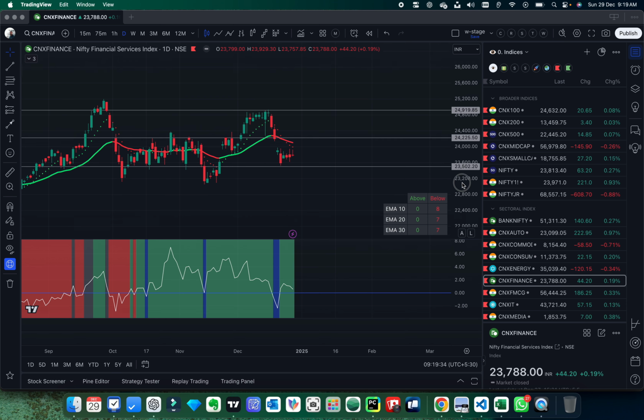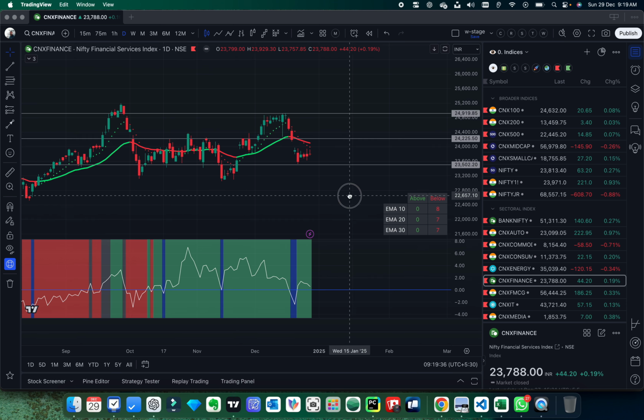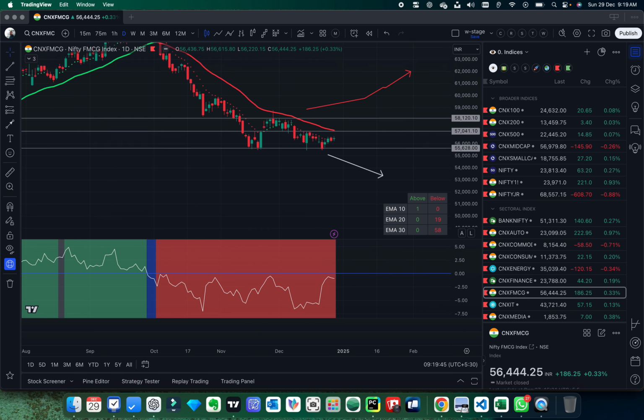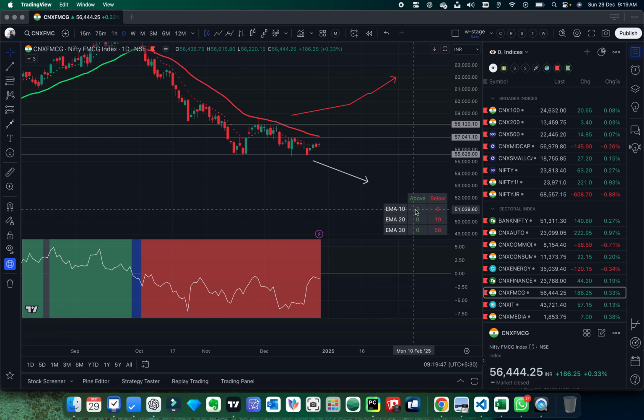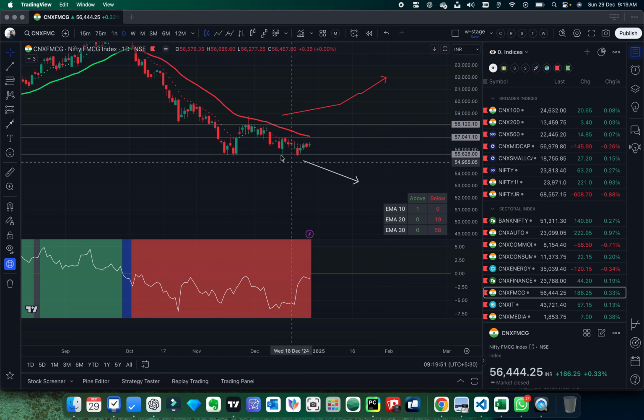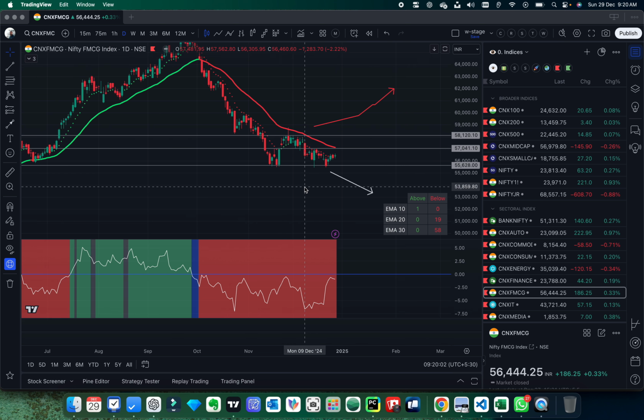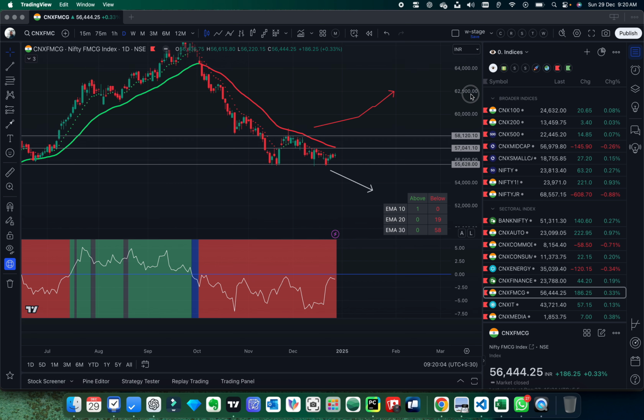Finance sector, as we have seen in the bank Nifty, it's in the range, in a broader range and in a downtrend. FMCG has turned positive on a shorter time frame, that is 10 EMA. It's closed above 10 EMA, but it is still the worst affected sector because it has been closing below the 30 EMA since 58 days. So, and it has been underperforming the overall market.